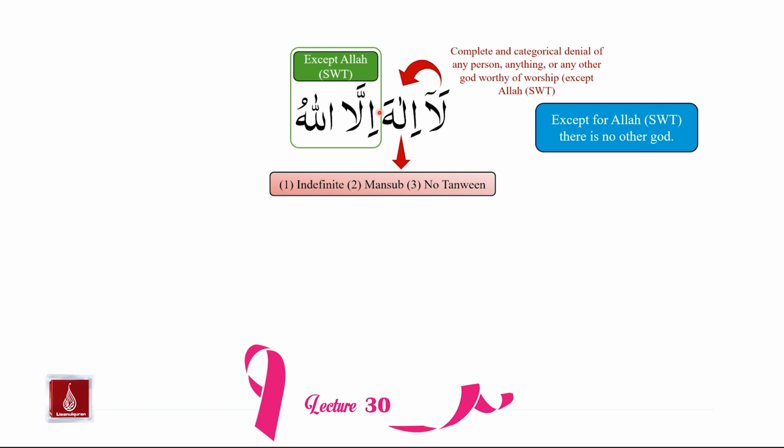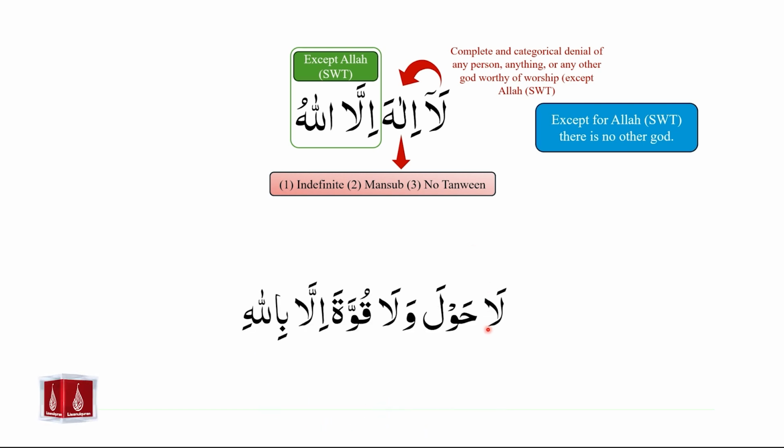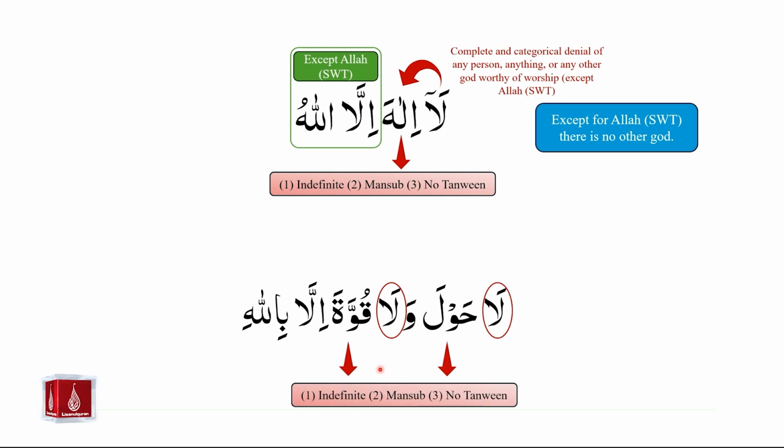Another example is La hawla wa la quwwata illa billahi. In this example, we see the use of Laa-e-Nafi jins on two occasions. La hawla wa la quwwata. In each case, Laa-e-Nafi jins is followed by an ism that is indefinite, mansoob, and it does not have tanween on it.